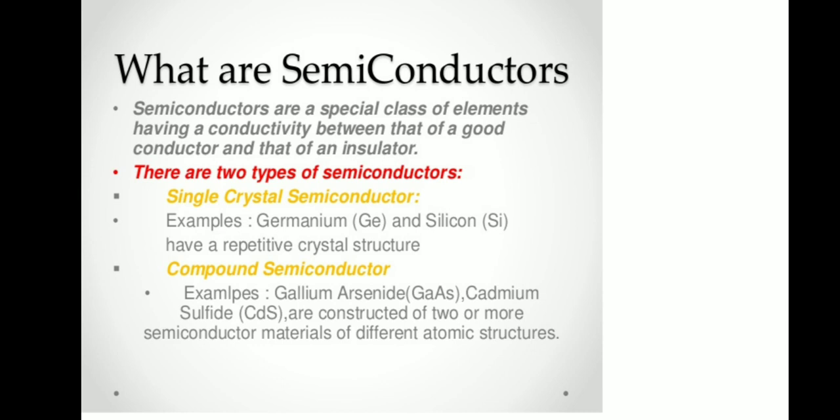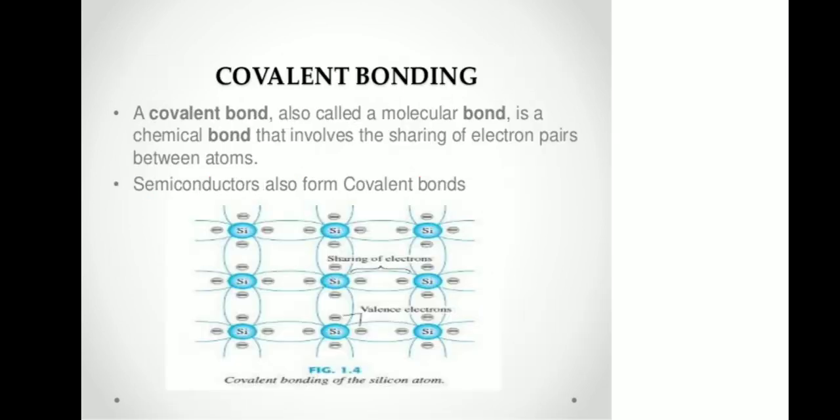What are semiconductors? Semiconductors are a special class of elements having conductivity between that of a good conductor and an insulator. Semiconductors are insulators at room temperature, while conductors at high temperature. There are two types of semiconductors basically: single crystal semiconductors, for example germanium and silicon; and compound semiconductors, for example gallium arsenide, gallium phosphide, cadmium sulfide, etc.